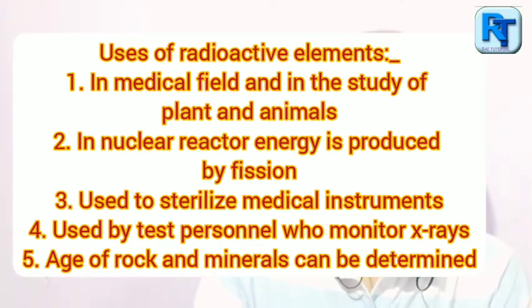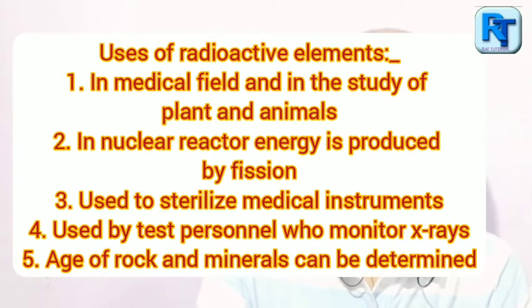Number four, radiation is used by test personnel who monitor materials and processes by non-destructive methods such as X-rays. Number five, gamma rays emitted from radioactive elements are used to treat cancer patients, to burn the cancer-affected body cells.